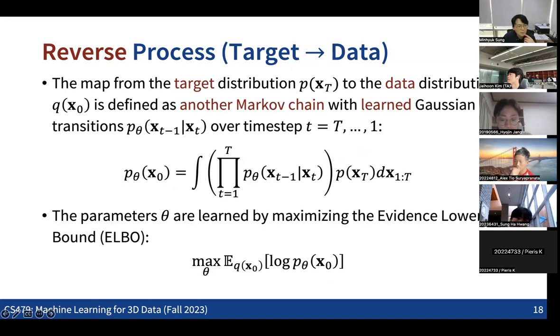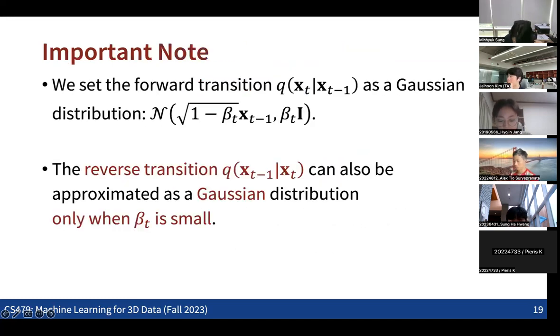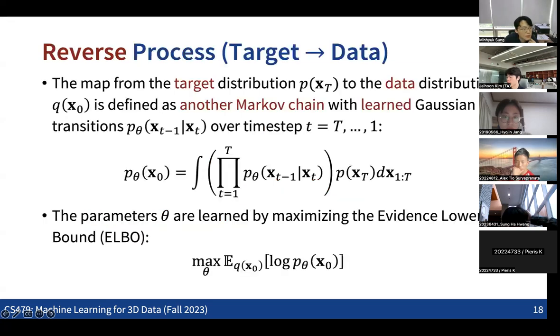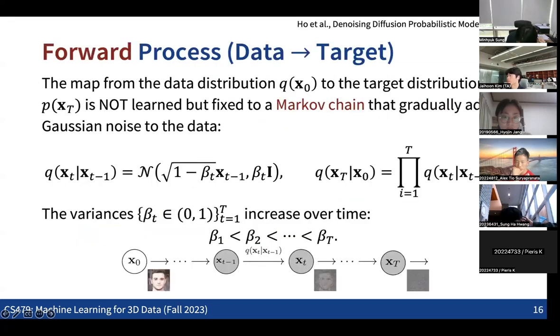Also, the important thing in understanding the diffusion model is that we want to make both the forward process and the reverse process a sequence of iterative Gaussian transition steps. For each time step, in both the forward process and the reverse process, each transition is defined as a Gaussian distribution. And we are defining the forward transition in this form. If I go back to the previous slide, yes, we are defining the forward transition in this form.